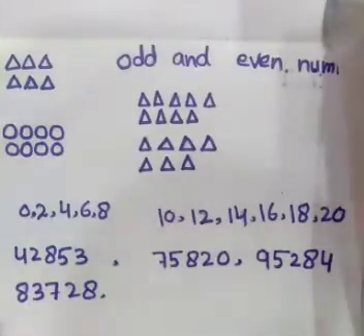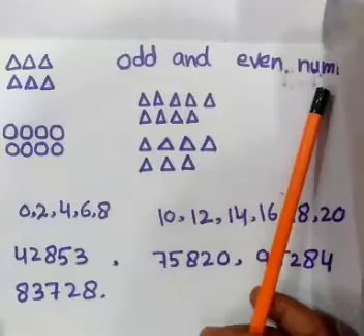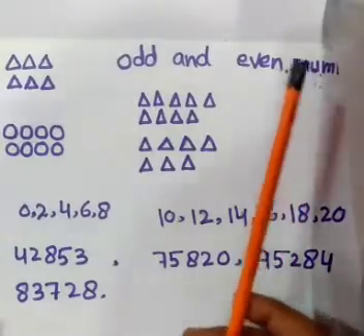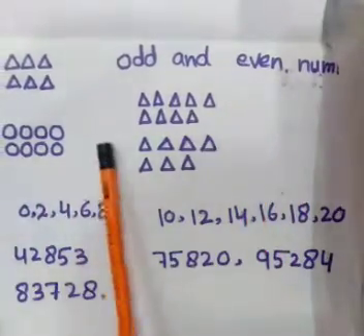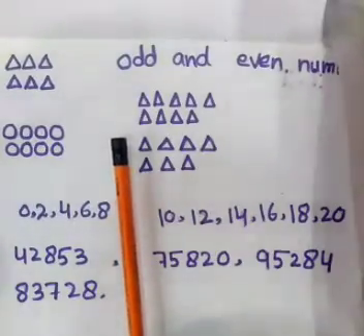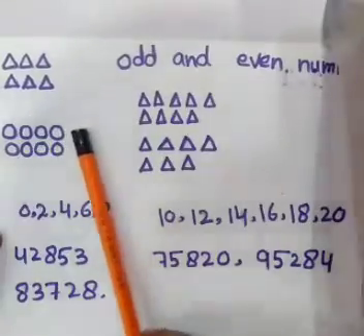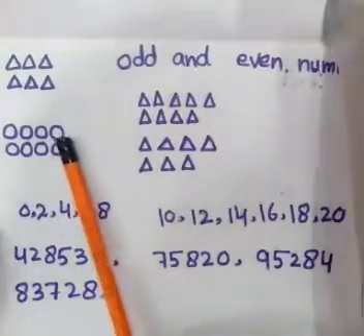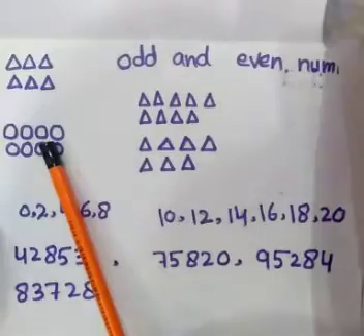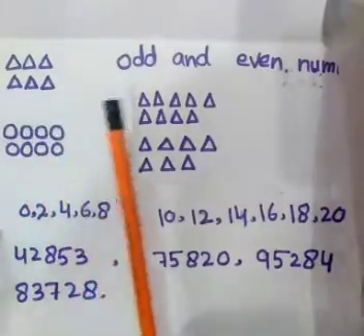Students, today my topic is odd and even numbers. You have learned before the odd and even numbers. In the pattern of this, the objects we can count by twos are called even, and those which cannot be counted by twos are odd.